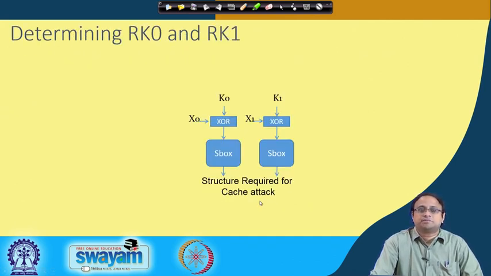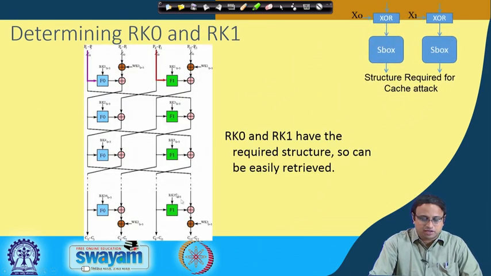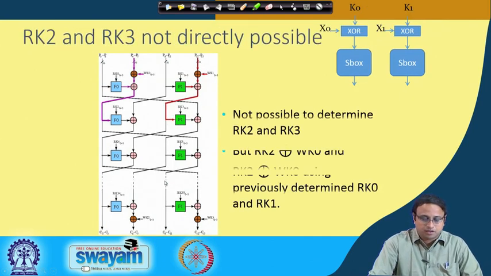Now let us see a step by step process of recovering the round keys. The first part is very easy. This is the structure which is required for the cache attack. Again, this part is quite similar to what we have seen in the context of AES, and that is even true in the case of Clefia. We target F0, we target F1, and we recover RK0 and RK1. This part is exactly similar. We again do a timing profile analysis and a correlation to obtain the value of RK0 and RK1 in this fashion. Now, we want to know whether we can recover the other parts of the key.